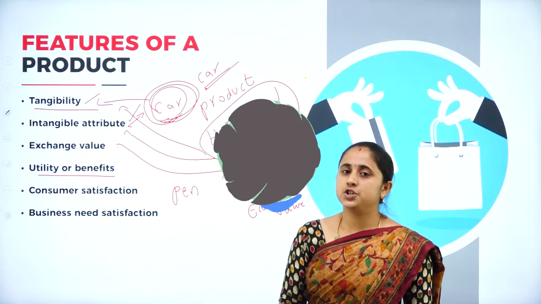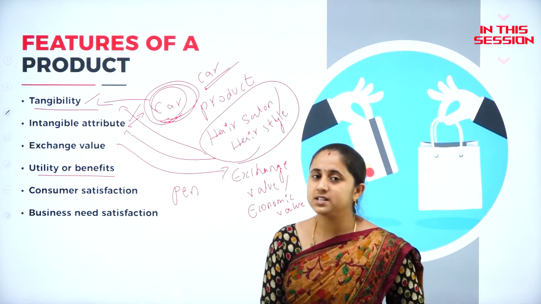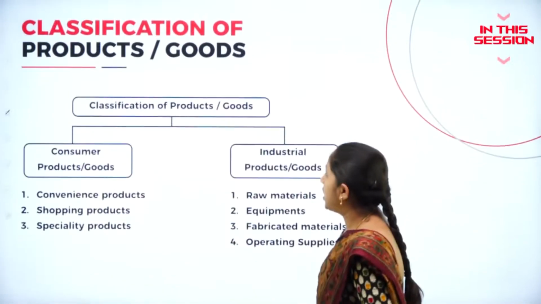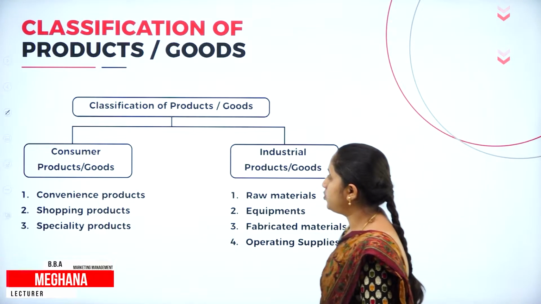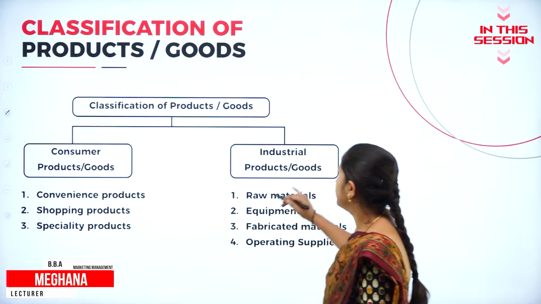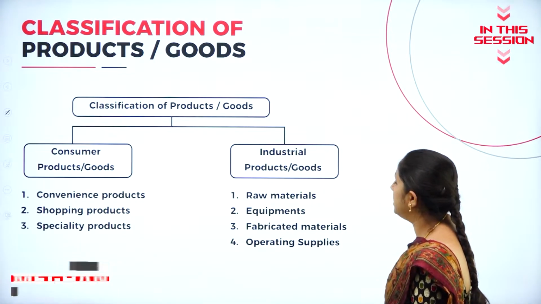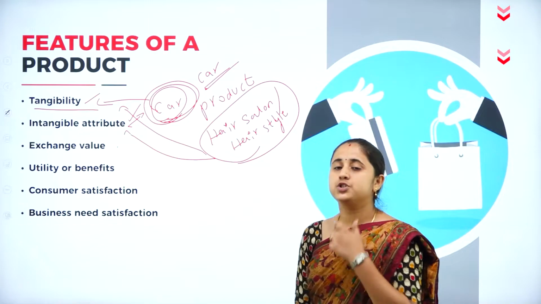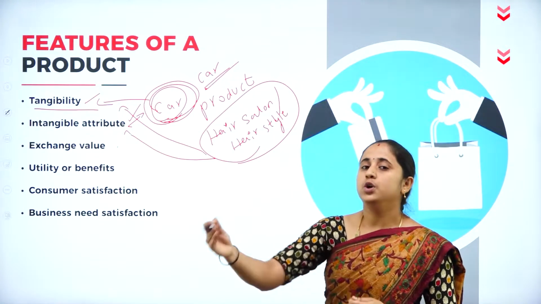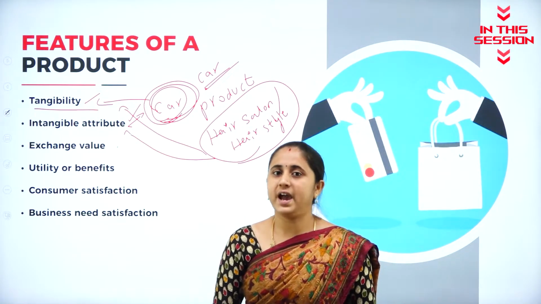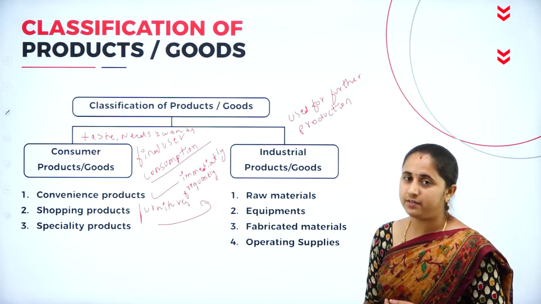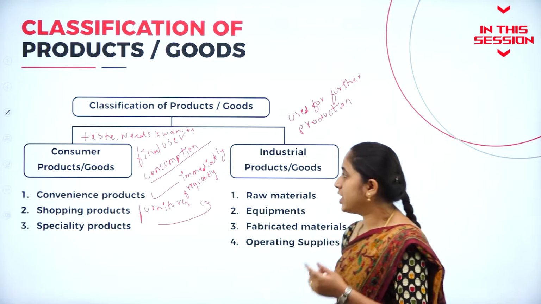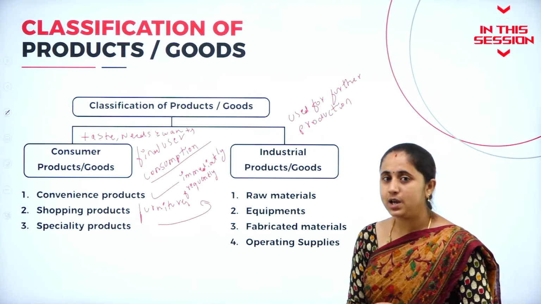The main intention of modern business is customer satisfaction. Product or goods are classified into two types. First one, consumer product, and second one, industrial product. Your product should have some economic value to the exchange between the buyer and seller. This industrial product represents long life, but here consumer product, regularly they will purchase the product.